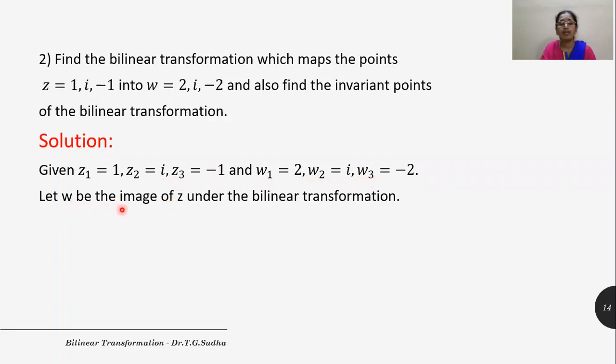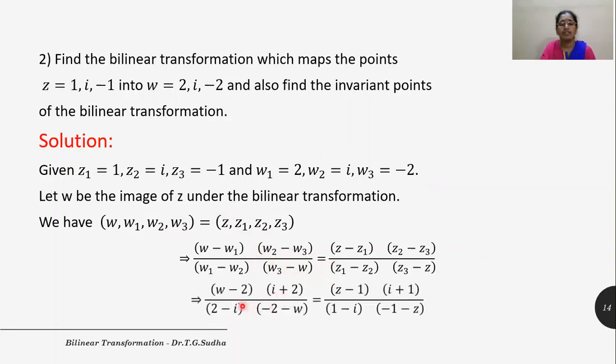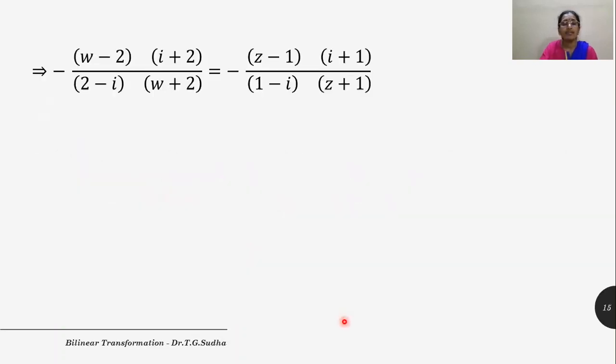So let us take W to be the image of Z under the bilinear transformation. So the cross ratio of W's are equal to the cross ratio of Z. So let us put down the ratio here. Now let us substitute the points given. So after substitution we get this. So now let us simplify this.